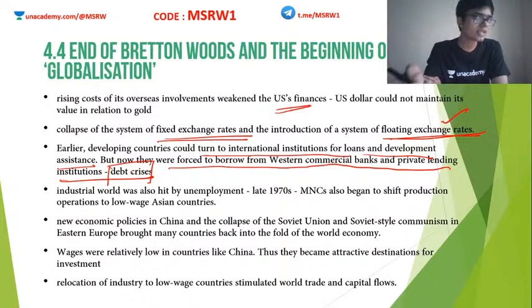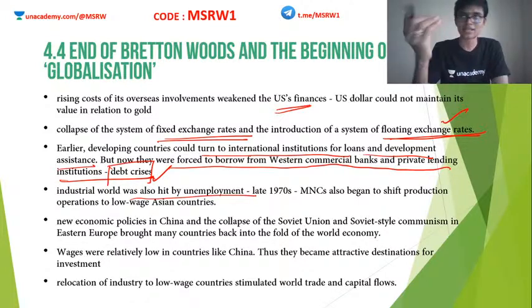If you don't do this, you become a debtor. Okay, so many third world countries were unable to pay back these loans that they took from the private lenders in the US and other Western nations, and they became debtors to these nations. Okay, so this is known as the world debt crisis. Clear? So the industrial world also was hit by high rates of unemployment.